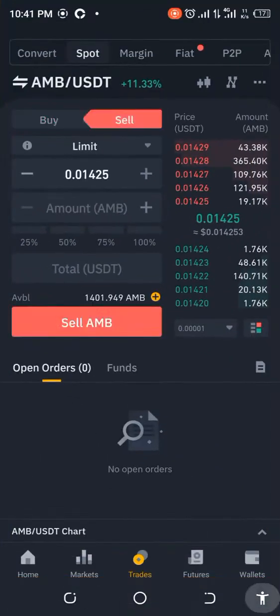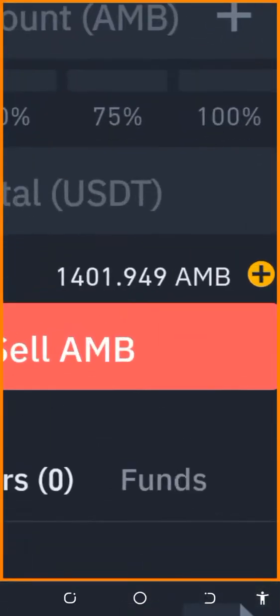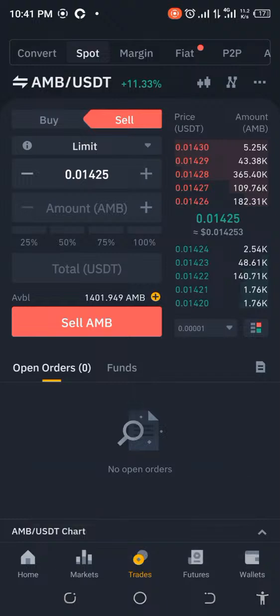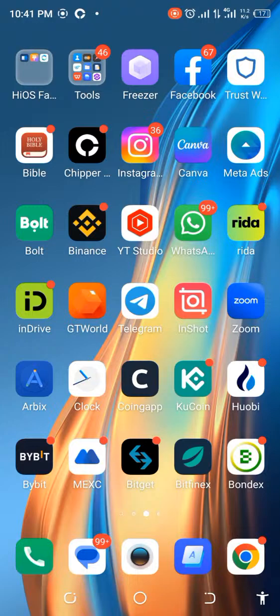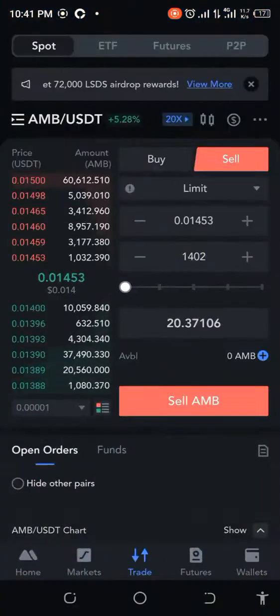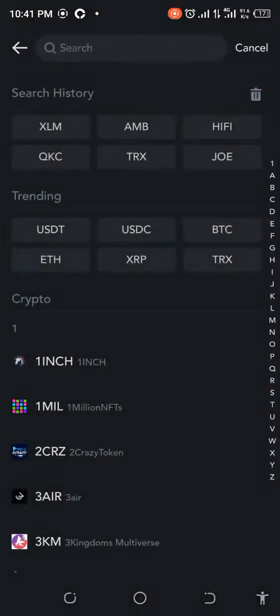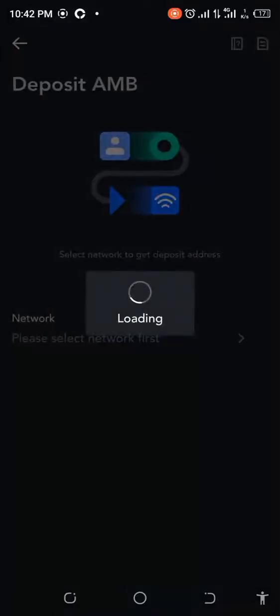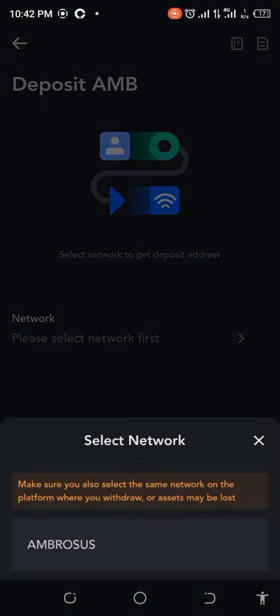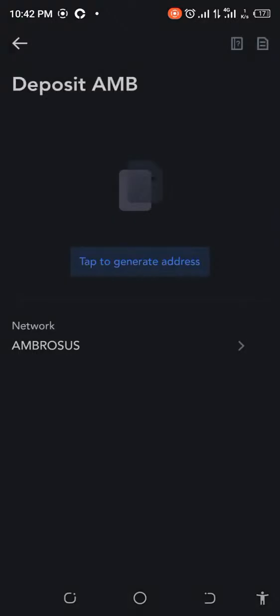Let's see how much we have. So we have 1401.94. So let me just snapshot that. Okay, so let's go ahead and get this sent over to MEXC. For us to do that, we just need to get the deposit address from MEXC here. So we're depositing AMB. The name is Ambrosos. Okay, interesting.